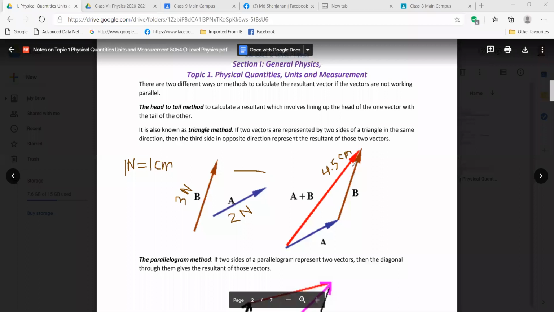So the magnitude of the resultant will be how much? 4.5 newtons, right? Yes, 4.5 newtons, sir. Because we took 1 centimeter as 1 newton. That's why we also have to use the same scaling for the resultant one. So if 1 centimeter is 1 newton, then 4.5 centimeters is 4.5 newtons.